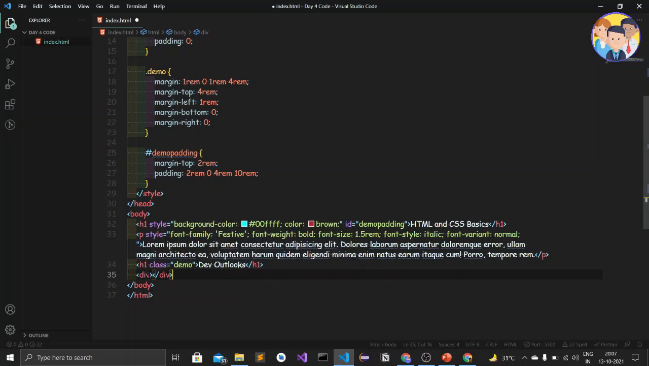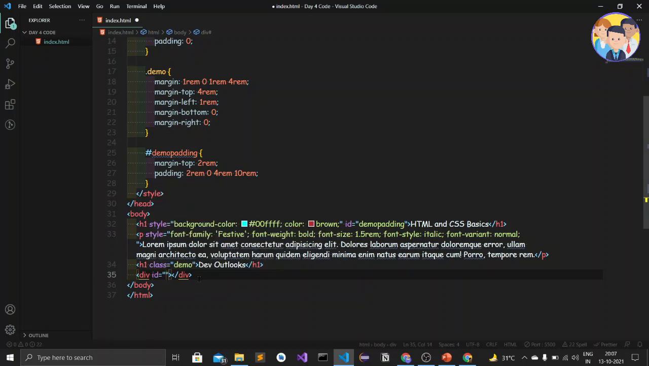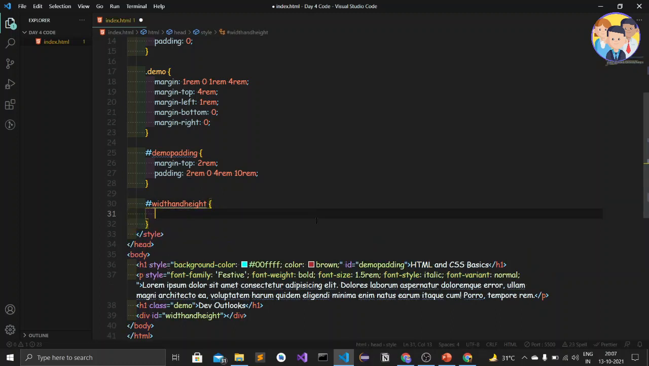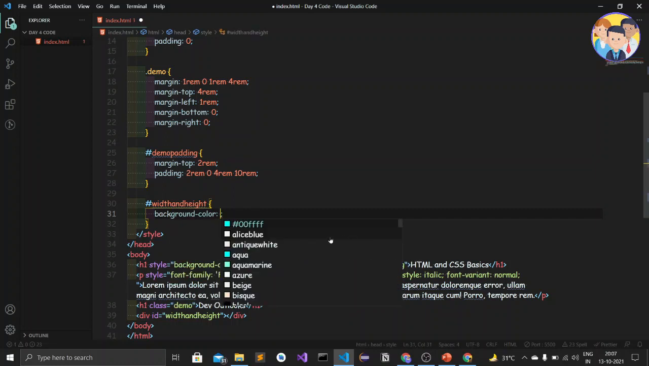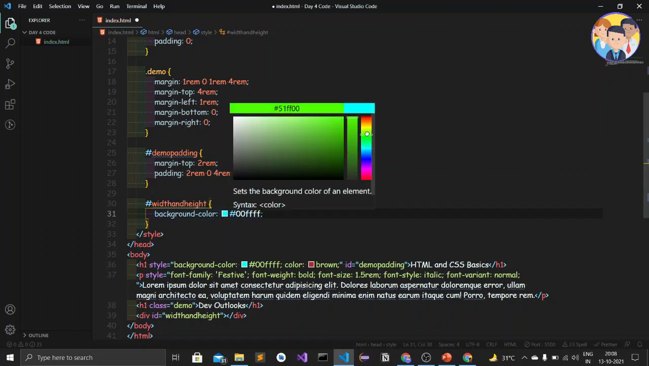So here I will just give a class. Let's give it an ID of width and height. Okay, and I'll just copy this, and here I'll just add a hashtag and then paste this. Okay, so in the curly braces I will just add the background color first. Without adding the background color we will not be able to see the div element. So let's firstly add the background color as this only, or else let's change this to green color.